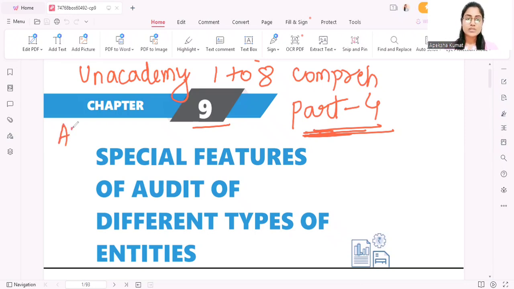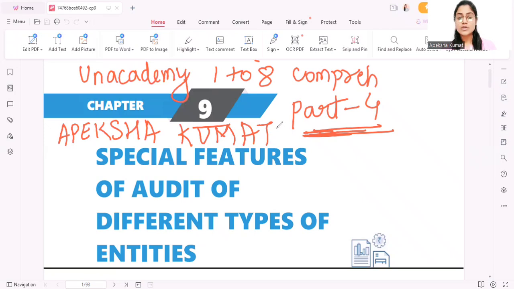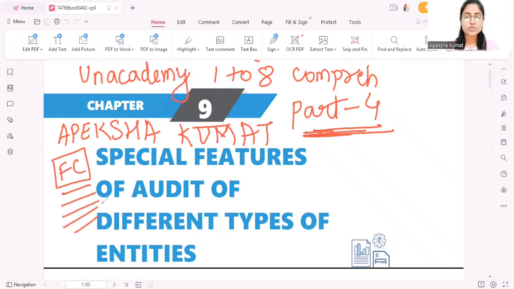On Unacademy, you will search my name. This is my name. Then you will go to the free resources or free courses. When you click on that tab, you will get all the lectures, the first to eighth comprehensive coverage, along with Q&A.